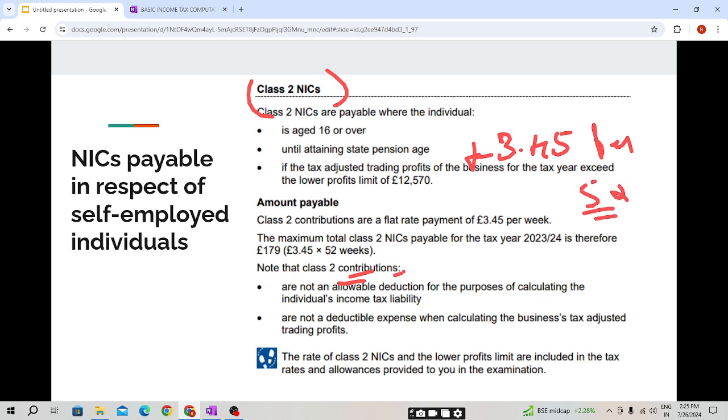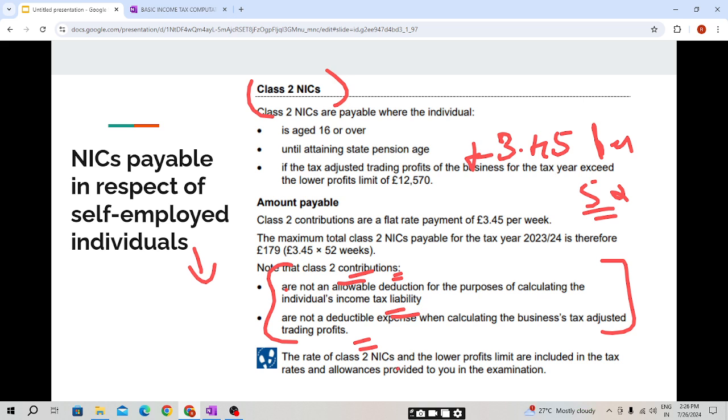Note that Class 2 contributions are not an allowable deduction for the purpose of calculating the individual's income tax liability and are not a deductible expense when calculating business tax adjusted trading profit. So if I am an individual and I pay the Class 2 and Class 4 NIC, it will not be an allowable expense. It will be disallowed, as we have covered under chapter number 7, income from self-employment. It will not be allowed.